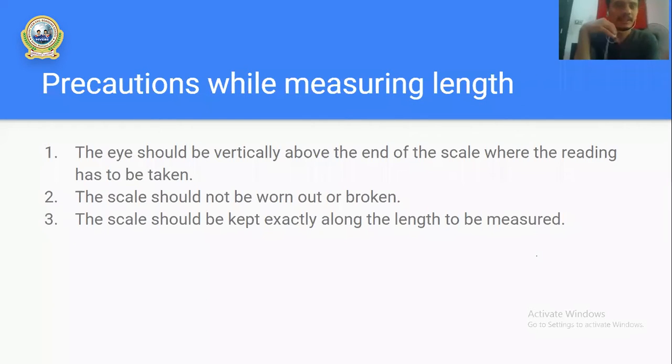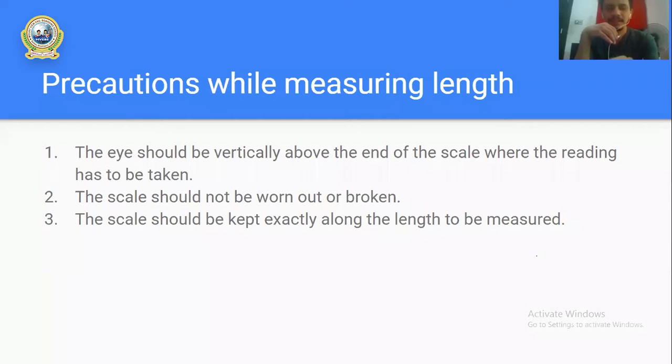How do we measure length? Last time I told you, the distance between 2 points is known as length. Let's say you are standing in Balkot Chowk and you want to go to Mount View School. So Balkot Chowk is taken as 1 point and Mount View School is taken as another point. And when you join these 2 points, then this distance, this interval, is known as length.